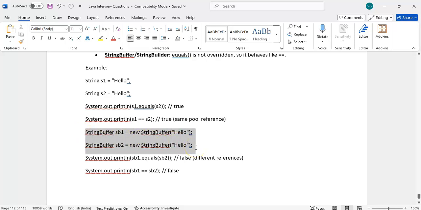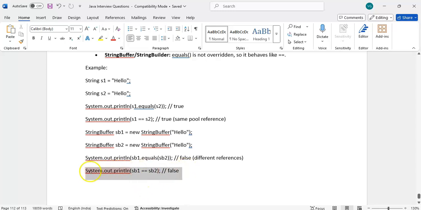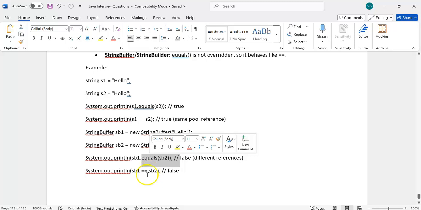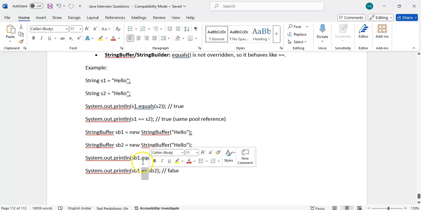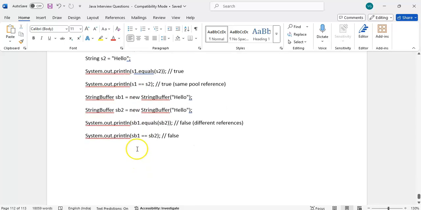Suppose the interviewer asks like this, we will immediately say the equals method will return true, and double equal will return false. Double equal anyway we will say false because of memory addresses. But for the equals method we will also immediately say true. But in the StringBuffer and StringBuilder case, these two classes have not overridden the equals method, so internally it will behave as double equal to only, so equals is also false. Please try it and let me know whether you are getting the correct answer or not.